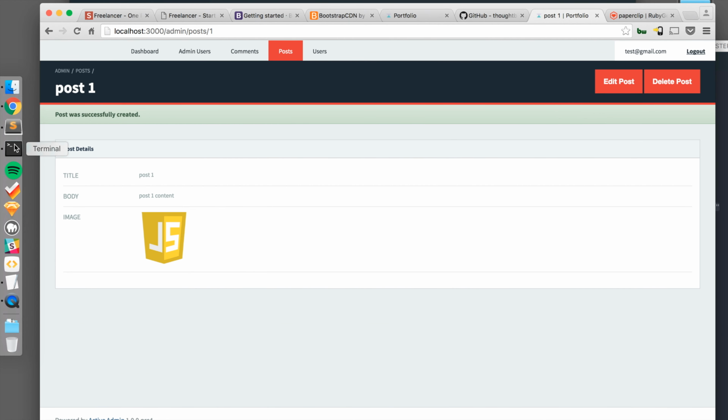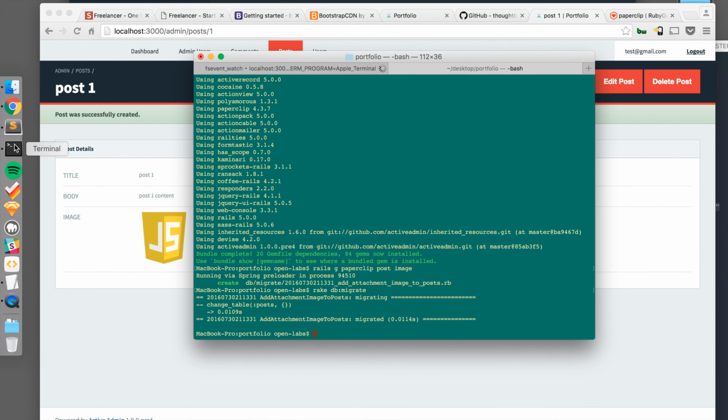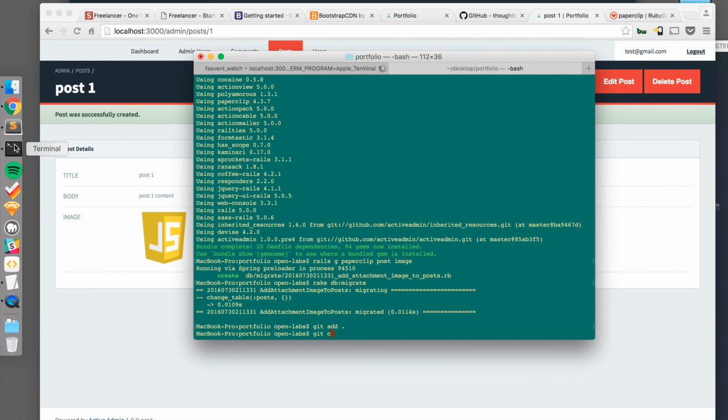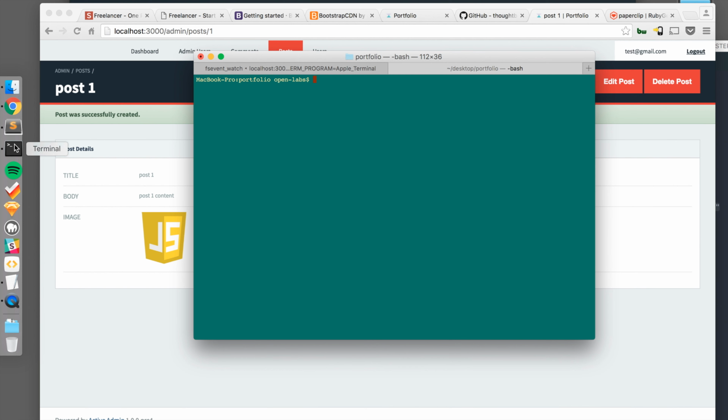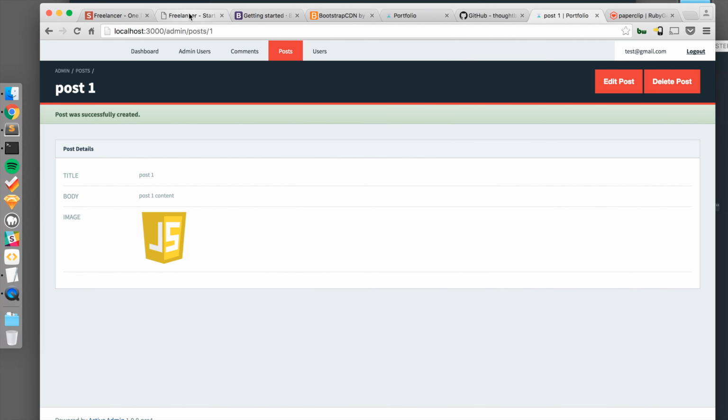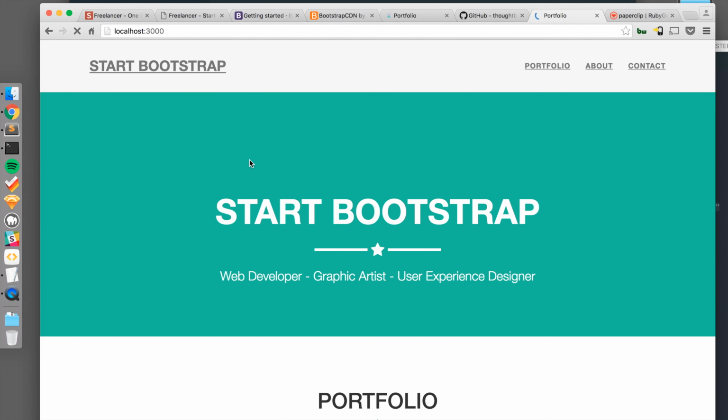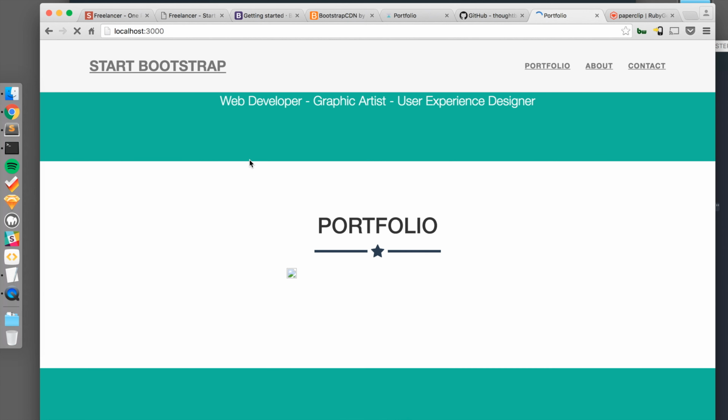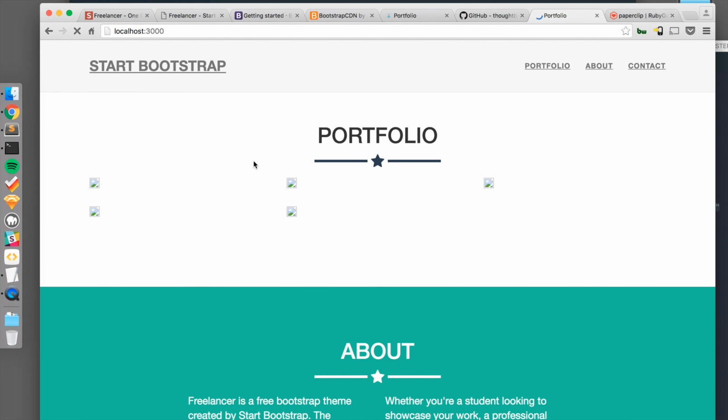So now's a good place to save again. So git add, git commit -am, added image upload with Paperclip. Cool. So the next thing we'll do is edit our application so that our posts are loaded dynamically into our view, and so that when you click one of our projects it goes to a custom show page and it has links to other projects at the bottom of that show page.